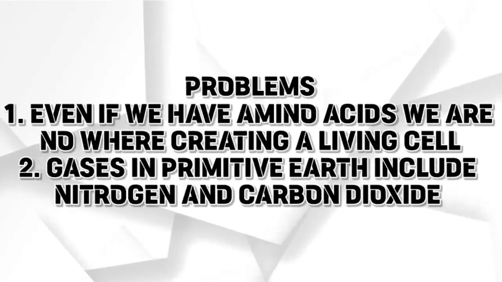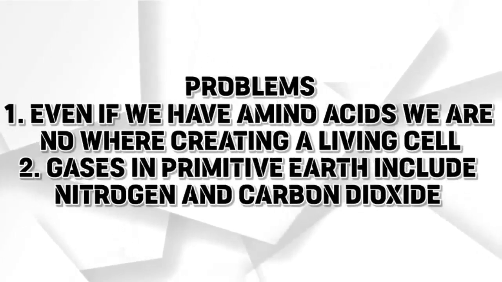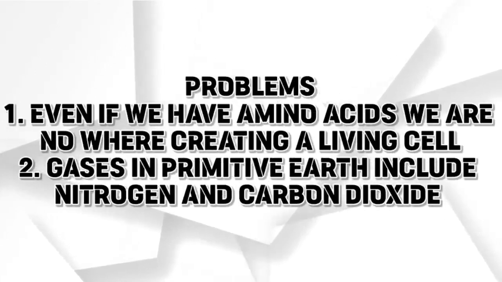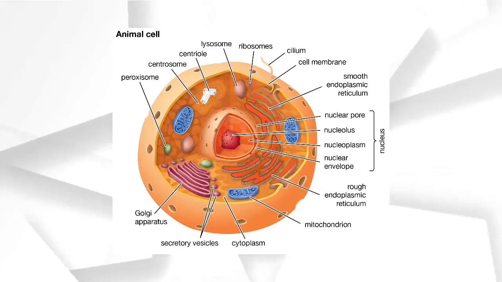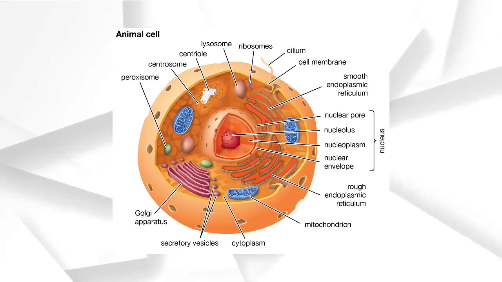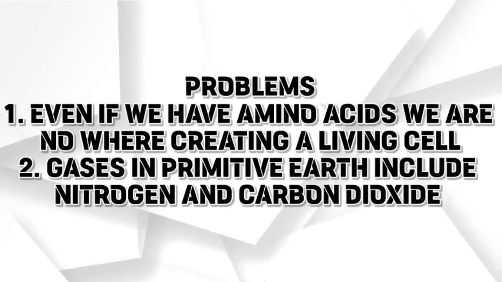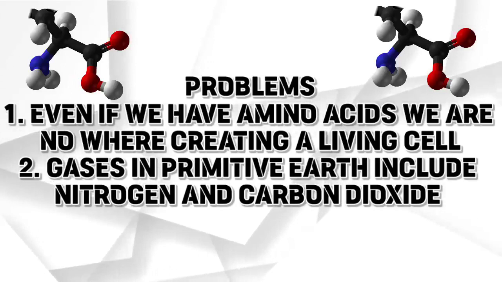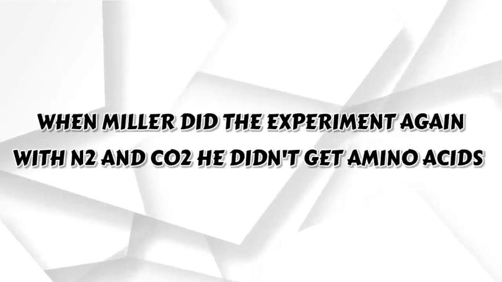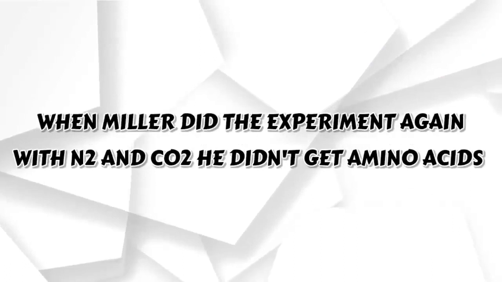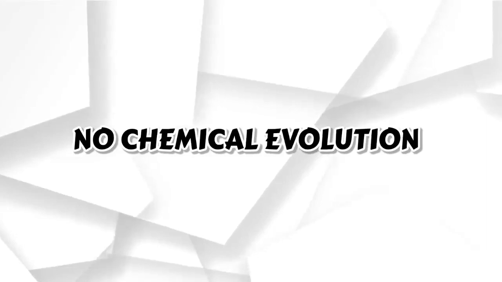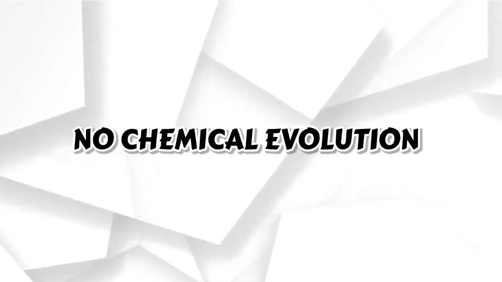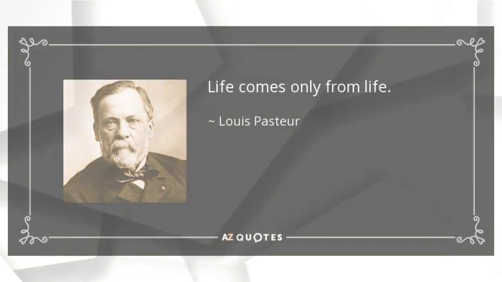There are a few problems with this experiment. Firstly, even if we got amino acids, that is nowhere near creating a single cell. A cell is the structural and functional unit of life. A single cell is so highly complex that it must need an intelligent designer. Secondly, the scientific community recently found that gases seen on primitive Earth include nitrogen and carbon dioxide. When Miller did this experiment again with these gases he didn't get any amino acids. So this experiment is wrongly used to prove chemical evolution. This experiment only proves that certain inorganic compounds can be converted to organic compounds. Life comes from life, life will not come from non-life.